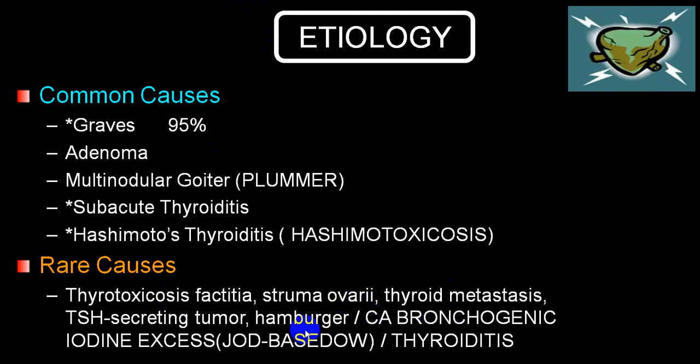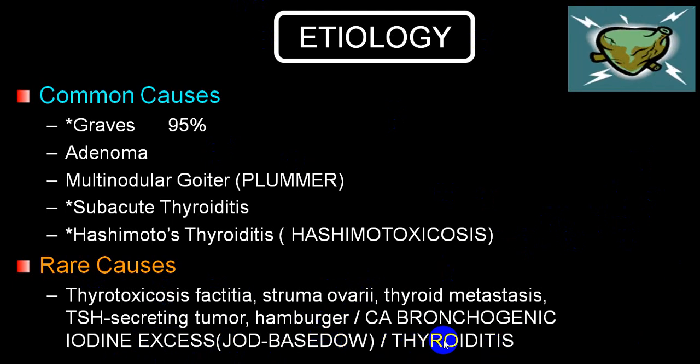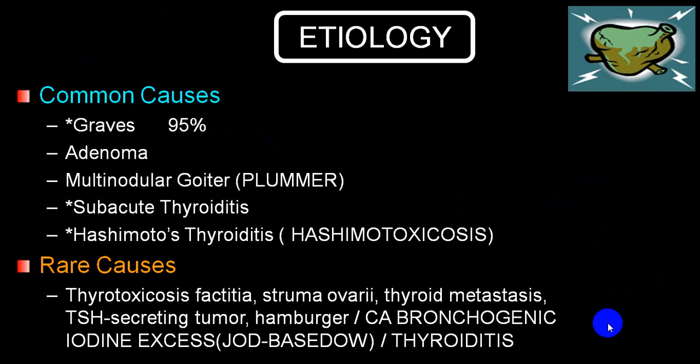So bronchogenic carcinoma, or you can have an iodine excess in your diet, or because of drugs like amiodarone, you can have an iodine-induced effect, or it can be secondary to autoimmune thyroiditis like Hashimoto's. But the most common cause is Graves' disease. So rule out that particular one first.